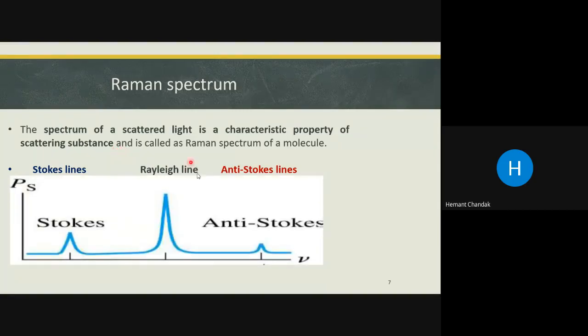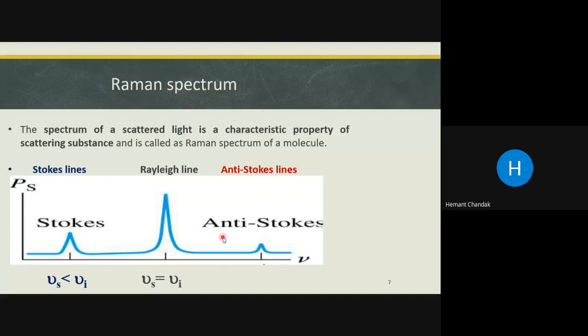Yeah, this one. So in the Raman spectrum, you get 3 sets of lines. The first line is called the Rayleigh line, where the frequency of the scattered light is equal to the frequency of the incident light. Now, some people explain the Raman spectrum in terms of wave number. So nu can be converted into nu bar. You know, nu bar is the wave number of the spectral line, isn't it? So in the Raman spectrum, you get a Rayleigh line for which the frequency of the scattered light is equal to the frequency of the incident light. This is not new actually. What is new was the observation of the Stokes and the anti-Stokes lines.